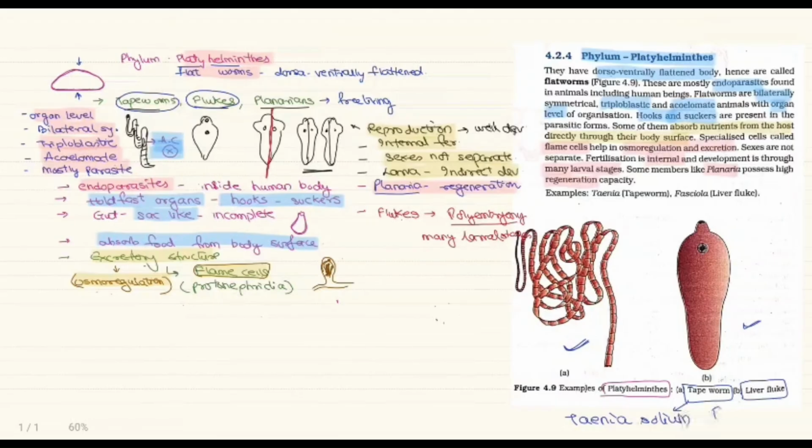Liver fluke, the scientific name is Fasciola. It lives in the liver, so hepatica. So Fasciola hepatica. Right? Those who want to learn the scientific names, do learn them. So this is about phylum Platyhelminthes. We'll continue with Aschelminthes.